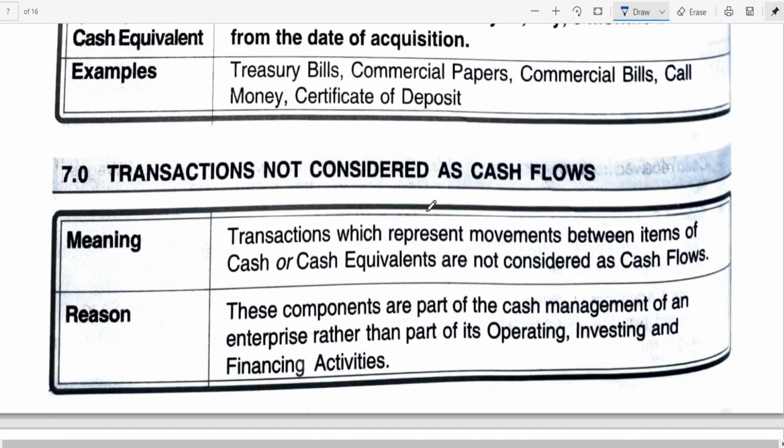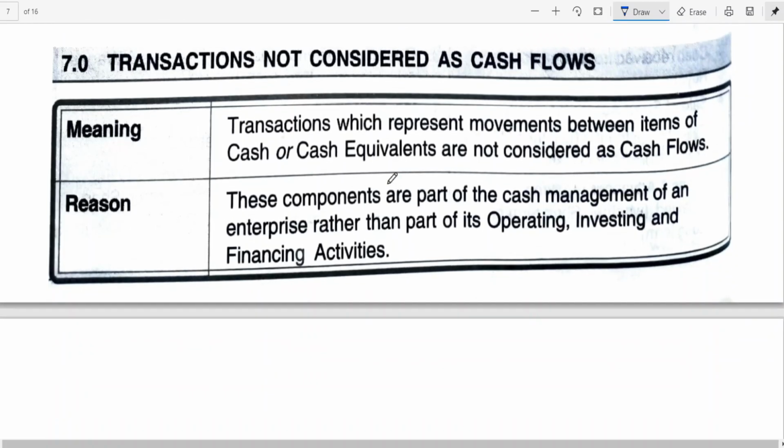Now let us look at transactions not considered as cash flows. Transactions which represent movements between items of cash or cash equivalents are not considered as cash flows. These components are part of the cash management of an enterprise rather than part of its operating, investing, financing activities. Let me give you an example for this.